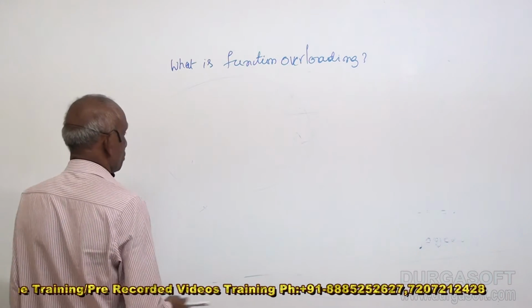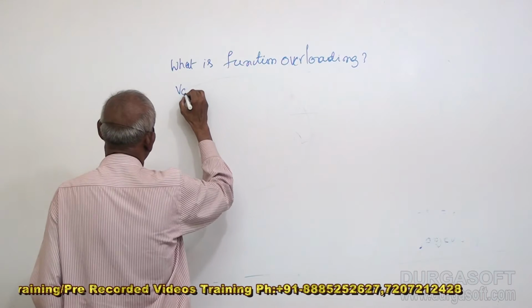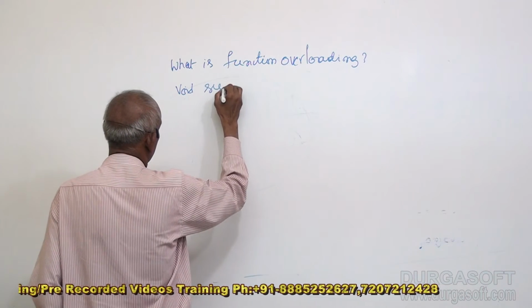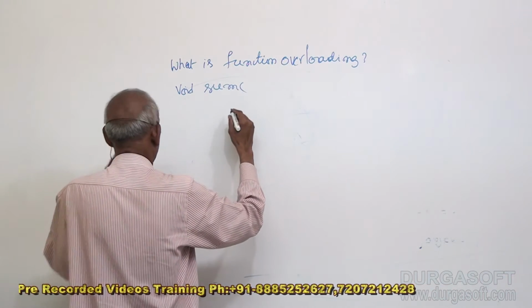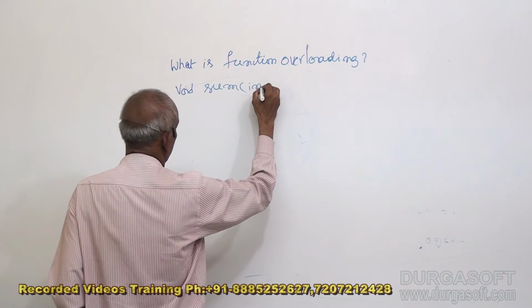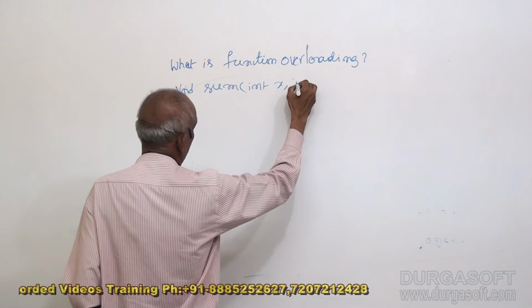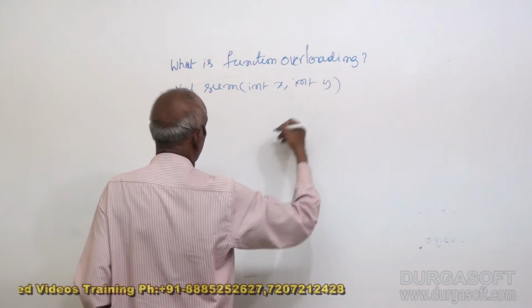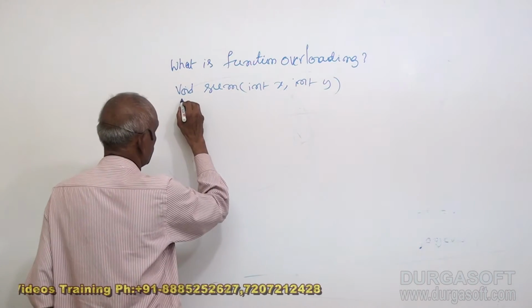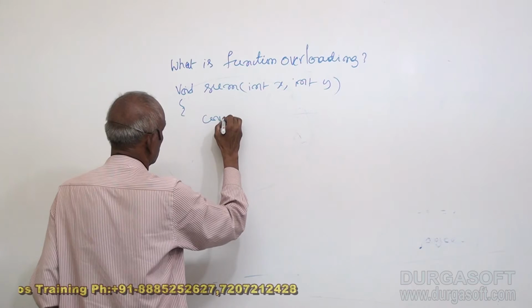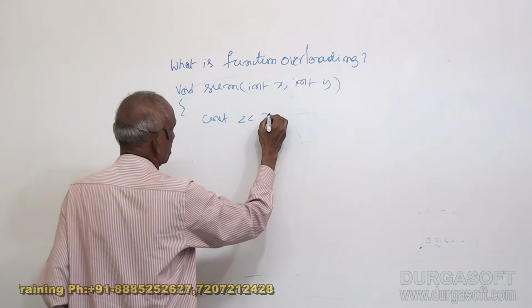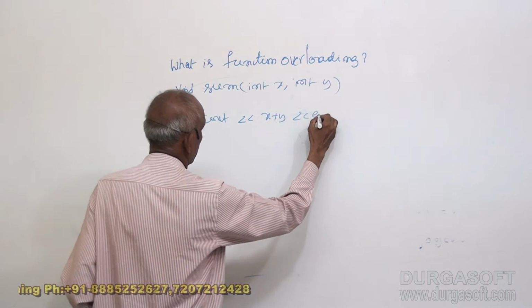We will have a sum function, suppose, void sum with two arguments, int x, int y. What will this function do? Display the sum, x plus y, endl.